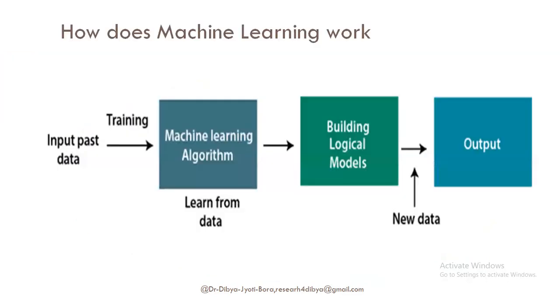Now, how does the machine work? You see, training, input, pass data, machine learning algorithm, learn from the data. See, data is everywhere. Learn from data, it is learning. Then building some logical models. And again, you feed the new data, and then it will analyze the data based on the past experience, and it will predict the output. You know about weather forecasting, right? Tomorrow the weather will be like this, 34 degrees centigrade, or it's going to be humid by this percentage, or it is going to rain. So what are they actually? They are nothing but some application of machine learning. Those are predictions, and prediction is possible from machine learning.